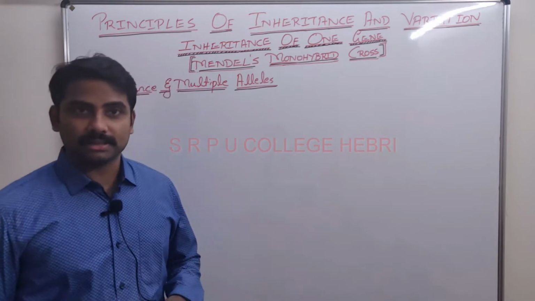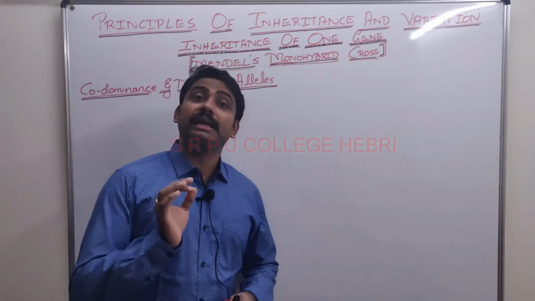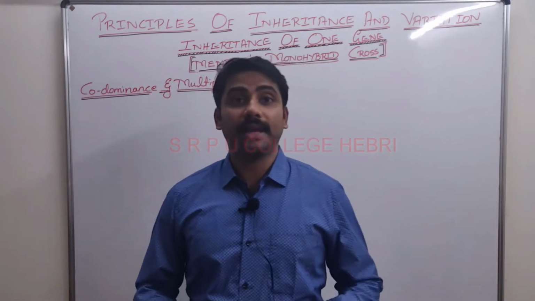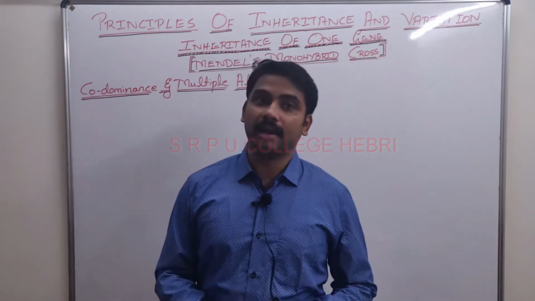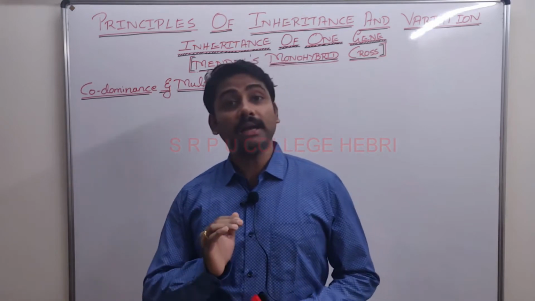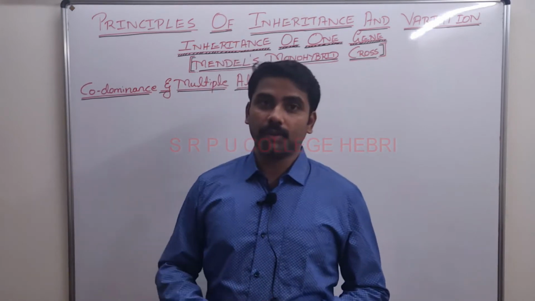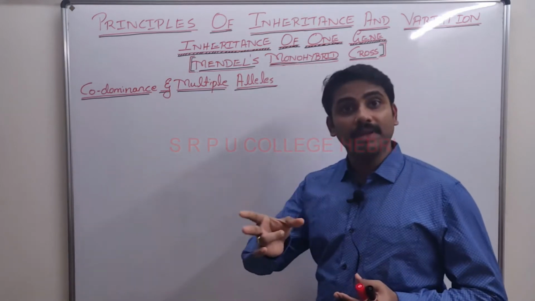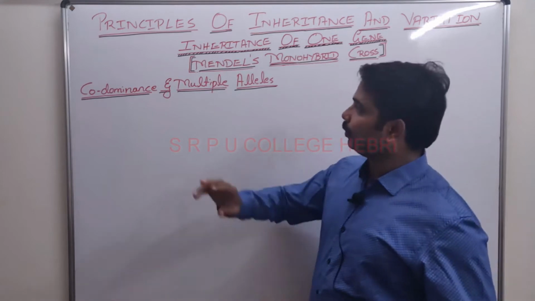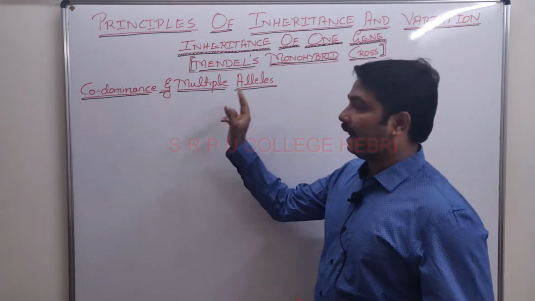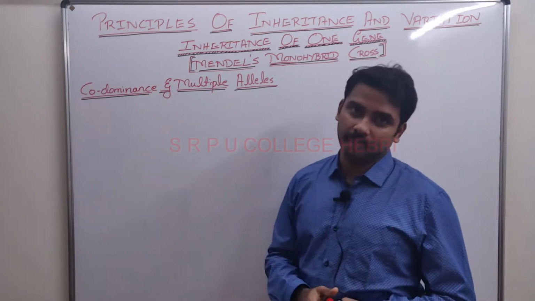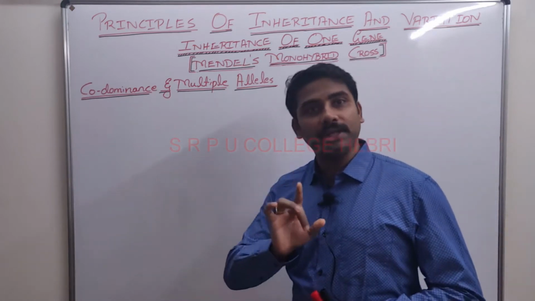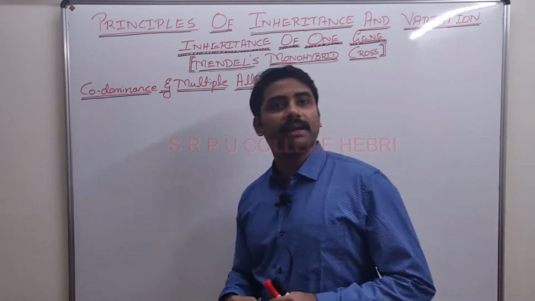In my last class we discussed which one? Incomplete dominance, with the help of which plant? With the help of the dog flower or the snapdragon plant, which was explained by Karl Correns. In this session we are going to discuss another exception or deviation to Mendel's law, which is codominance and the multiple alleles phenomena. We are left with 2 more, pleiotropy and polygenic inheritance, that I will discuss in my next lecture.